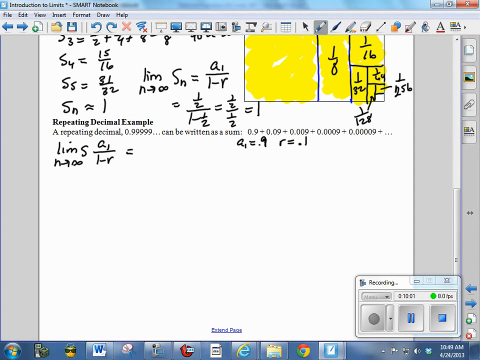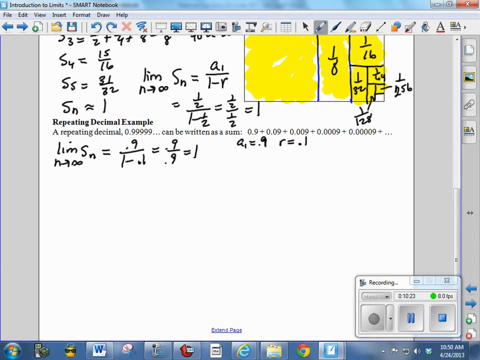The limit as n goes to infinity of s sub n is a sub 1, which is 0.9, over 1 minus r, which is 1 minus 0.1. And that's 0.9 divided by 0.9, which is 1. So we're saying 0.9 repeating actually equals 1.